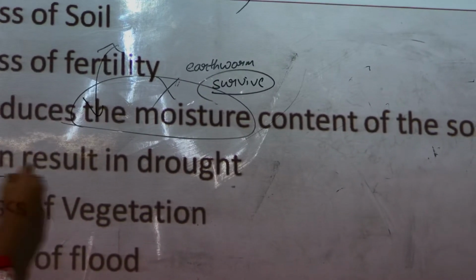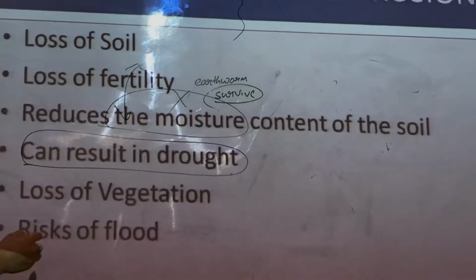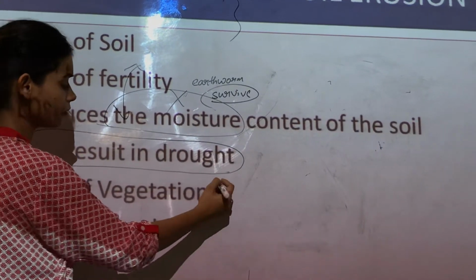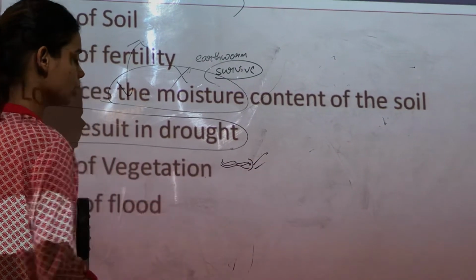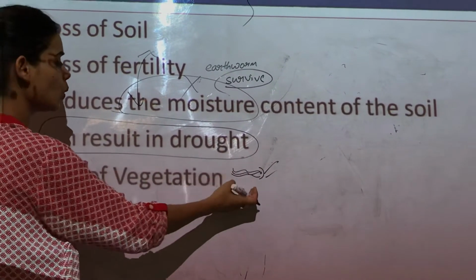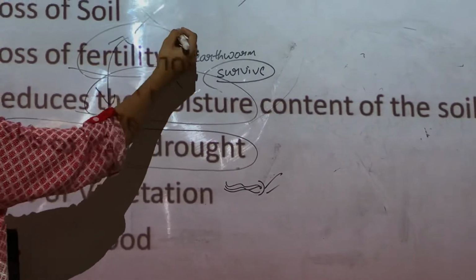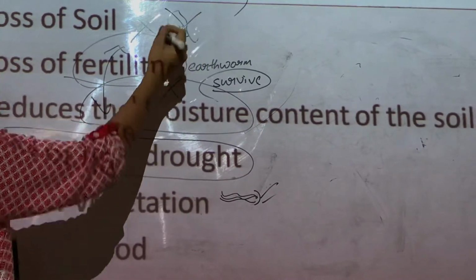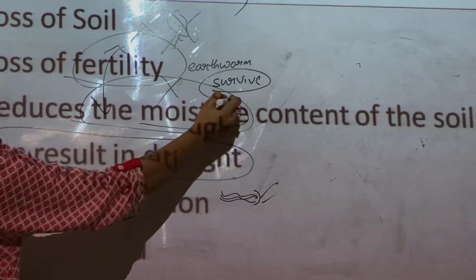Next is that it can result in drought. How can you relate this situation with soil erosion? Children, if the top layer of the soil is eroded, there will be no vegetation because the soil will lose its fertility, so we cannot grow anything. This can lead to the situation of drought because there is no moisture.